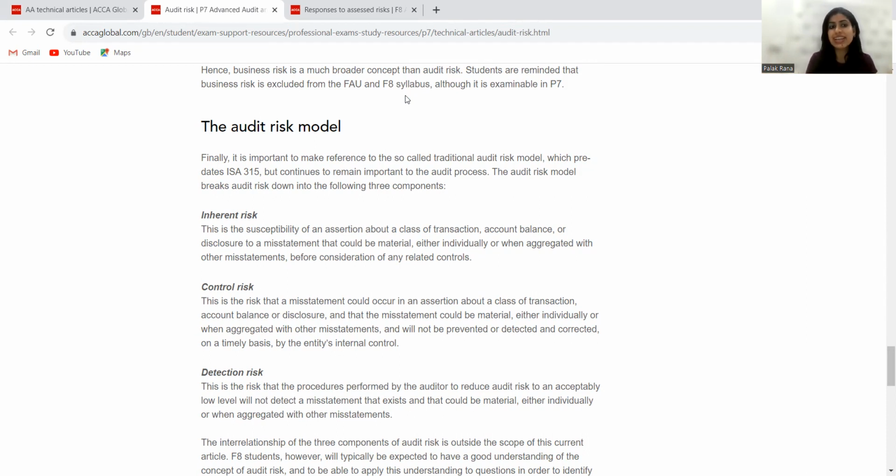Now, another important area is my control risk. That means control, the first and foremost responsibility of having good internal control in our organization is my management.